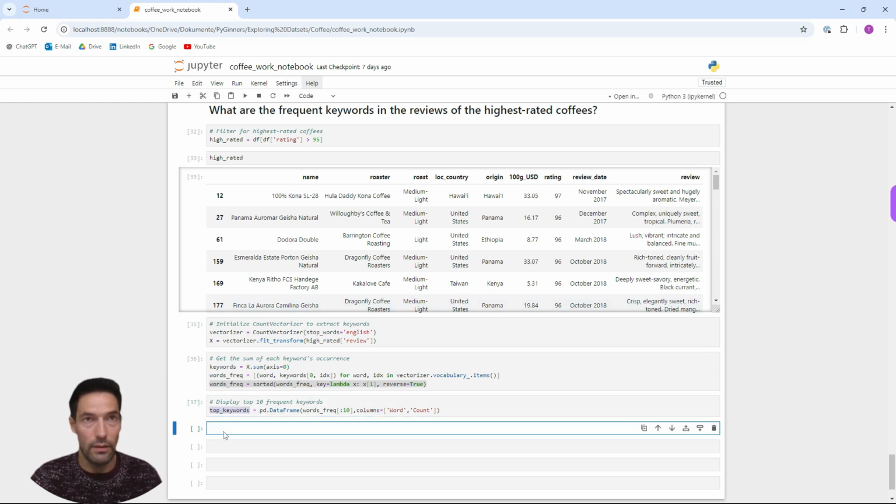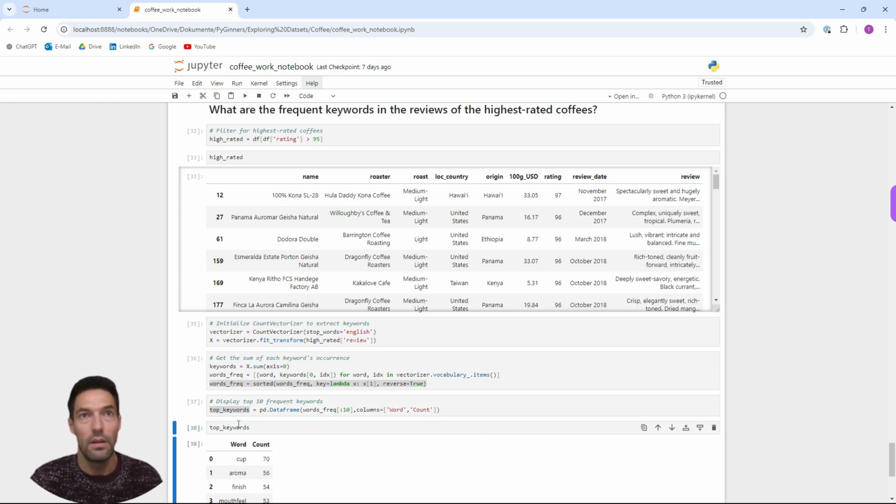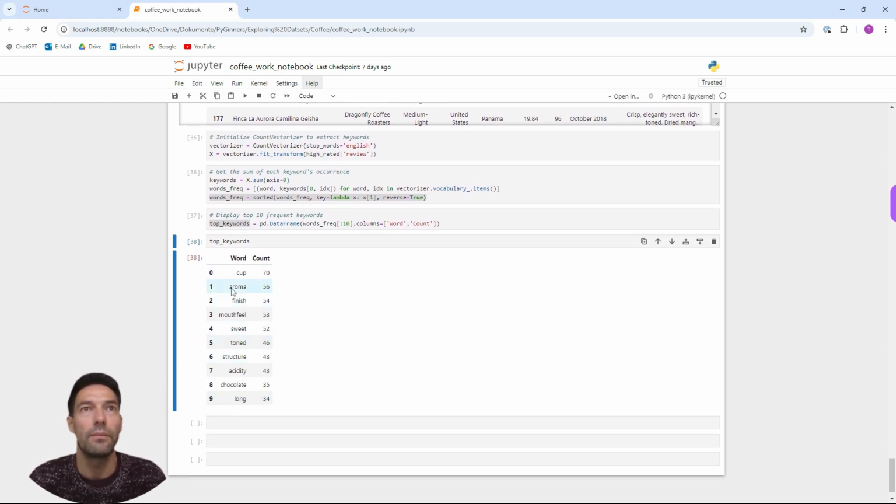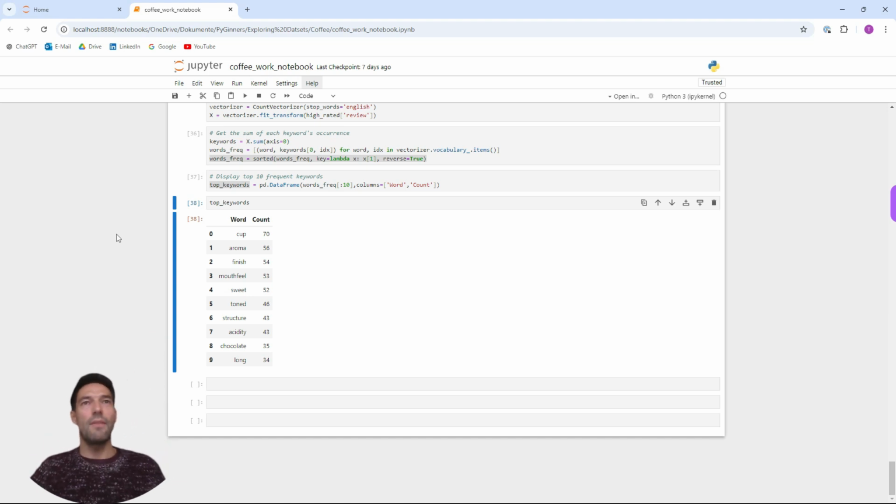And now let's have a look at top keywords. Good, we're seeing that cup is the most frequent word with a count of 70, followed by aroma and finish, mouthfeel, sweet, toned, all good attributes that describe a good coffee. We successfully answered the 5 questions about the dataset.